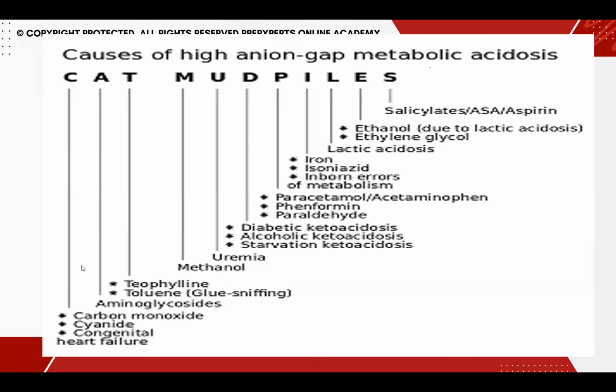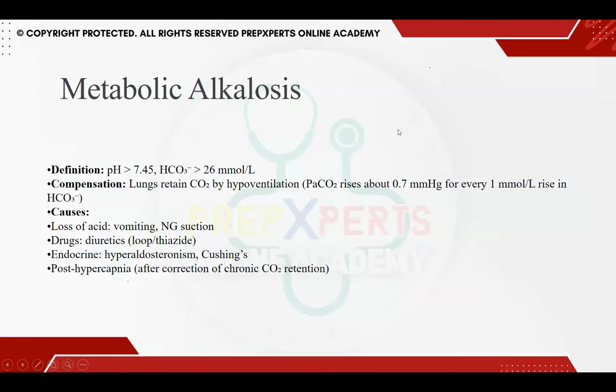Now let us come to metabolic alkalosis. So, in acidosis, we understood that pH is decreasing to less than 7.35, bicarb is also decreasing, and a compensatory mechanism is occurring inside the body, and CO2 is also decreasing to keep the pH towards normal. The complete opposite of that is happening in metabolic alkalosis.